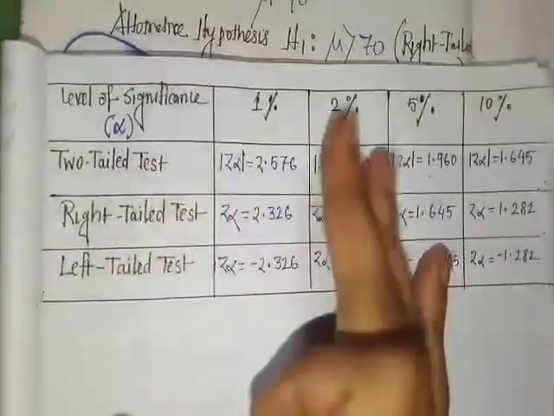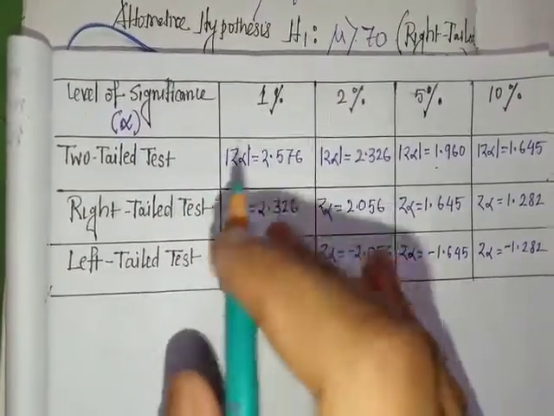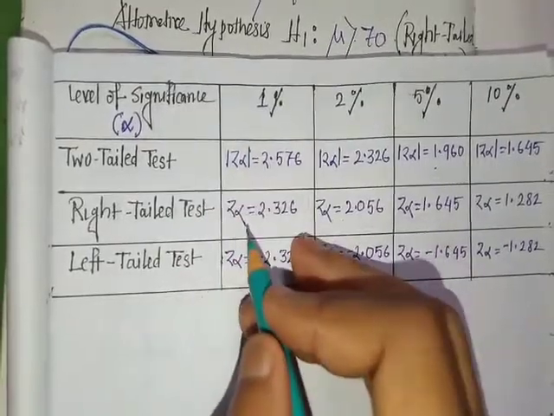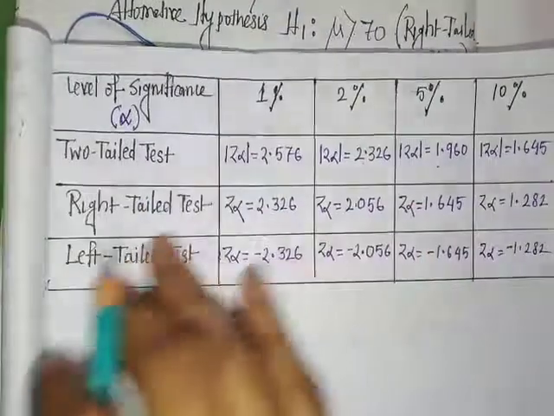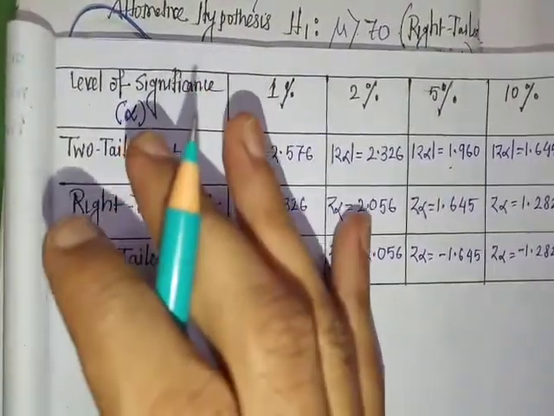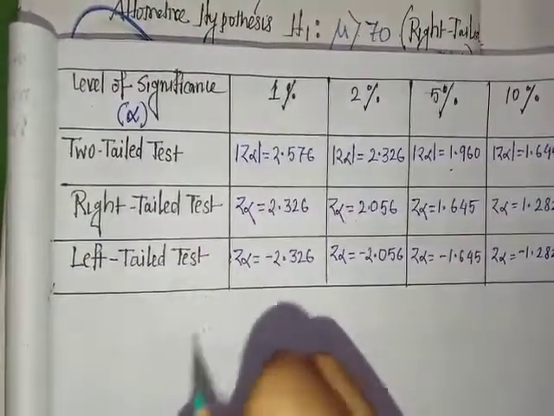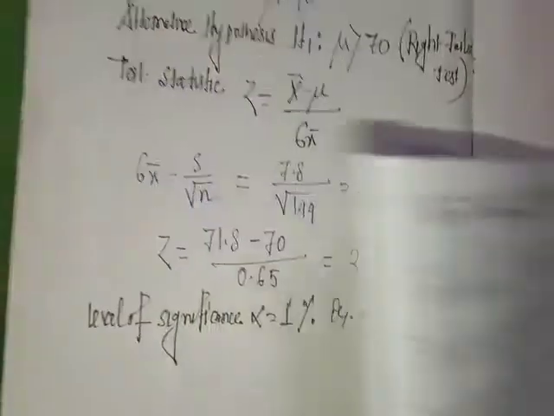And for right tail test, the critical or tabulated value z alpha for 1% level of significance is 2.326. We already discussed this.